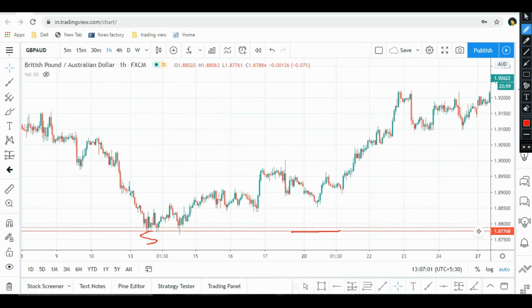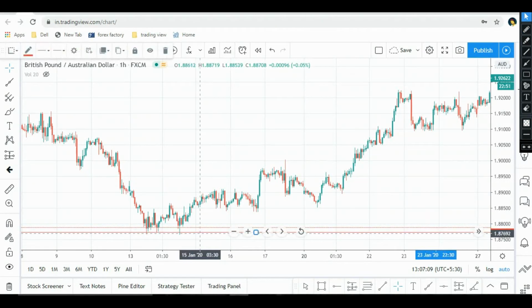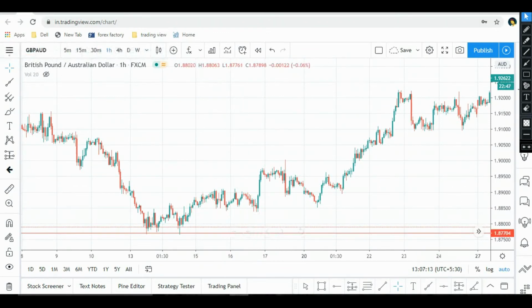So this is the reason I placed a buy order here. And what I will do, if the price is going to break out this particular zone and make this type of bearish candle over here, then I will definitely close my trade in loss.